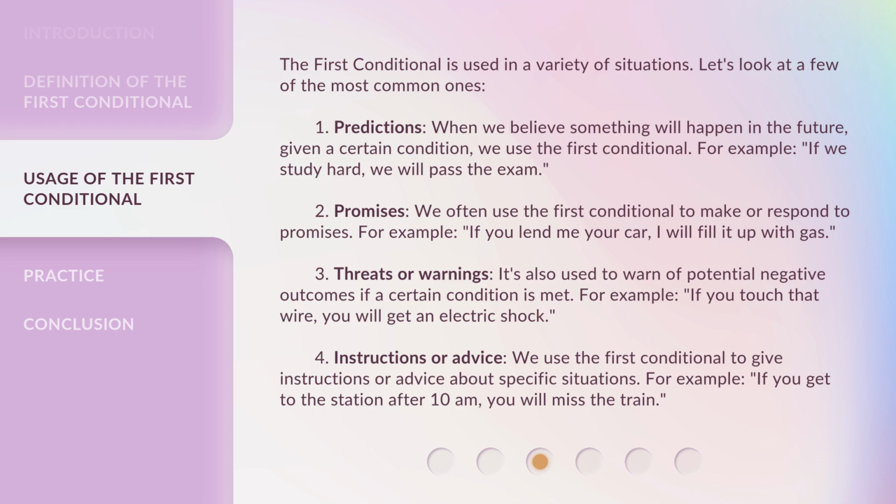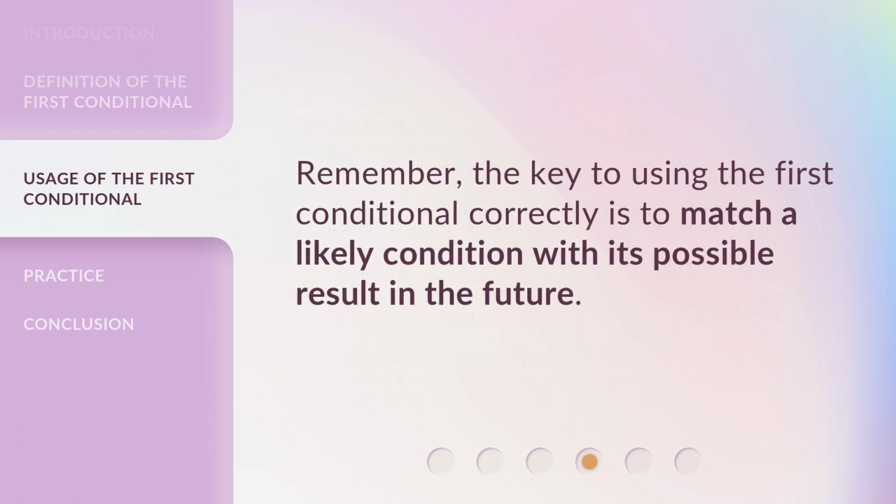3. Threats or warnings. It's also used to warn of potential negative outcomes if a certain condition is met. For example, if you touch that wire, you will get an electric shock. 4. Instructions or advice. We use the first conditional to give instructions or advice about specific situations. For example, if you get to the station after 10 a.m., you will miss the train. Remember, the key to using the first conditional correctly is to match a likely condition with its possible result in the future.